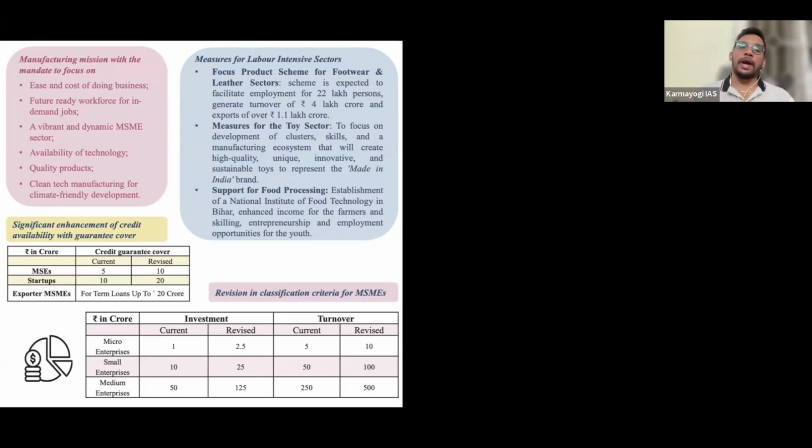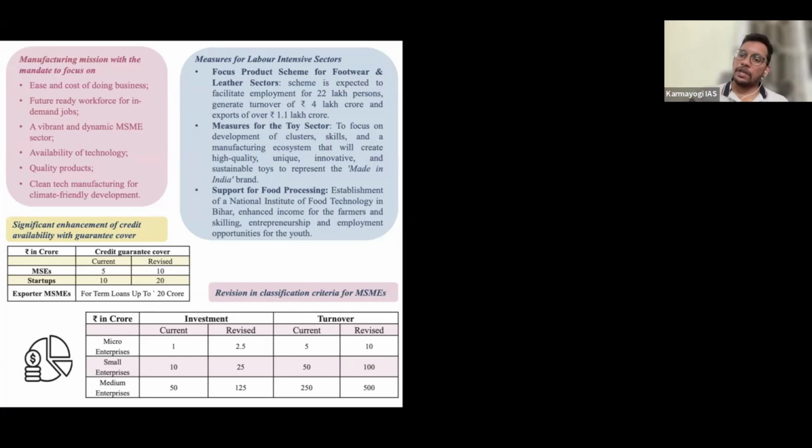So if we are able to push the manufacturing sector, then we will get more employment. You must have noted recently in the economic survey also that we were not able to generate employment. We are going good in GDP, but employment is not being generated. So for that, we need to focus on the manufacturing sector. We have to increase the manufacturing contribution to 30% also, so that employment will also be pushed.